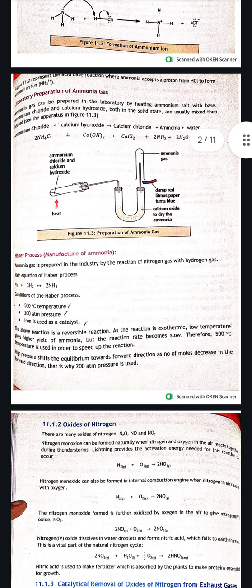A base is one that accepts a proton, and a base is also that which donates its lone pair. So in both cases ammonia is a base.